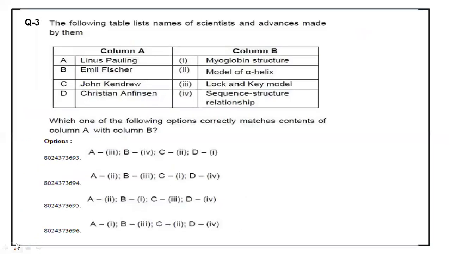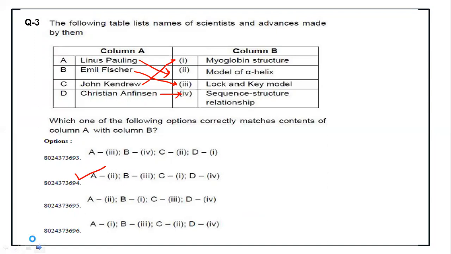Now, in the next question, Pauling is the model of the alpha helix, Emil Fischer gave the lock and key model, John Kendrew determined the myoglobin structure, and Christian Anfinsen discovered the sequence-structure relationship, right? So the answer is option 2.